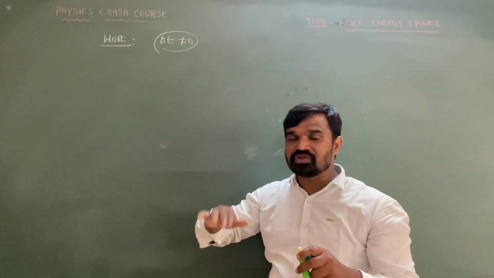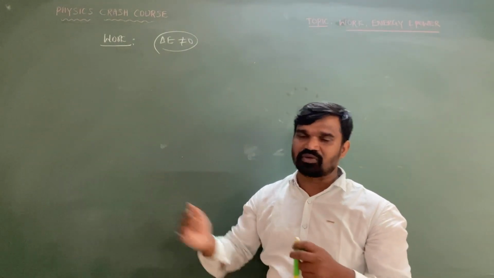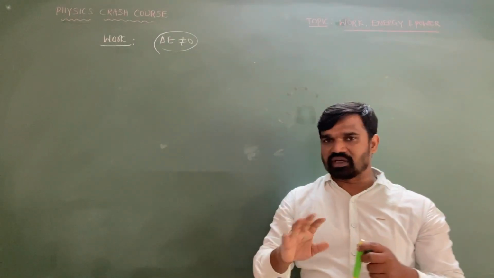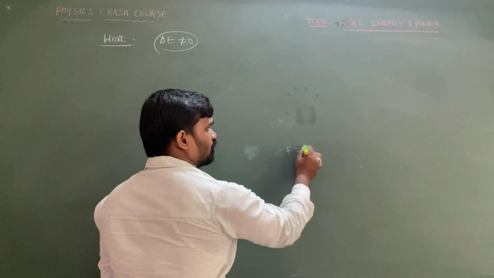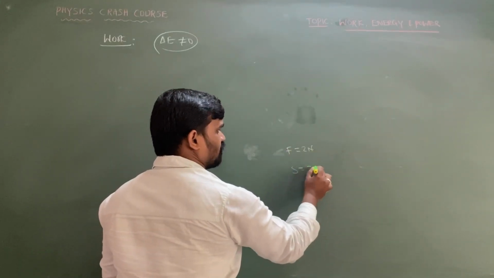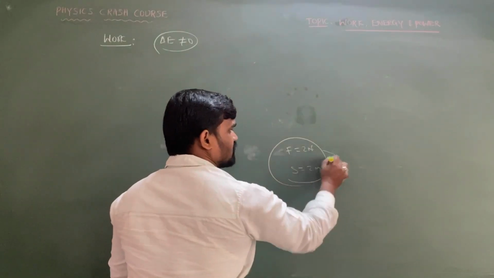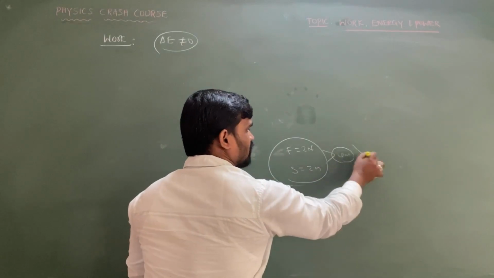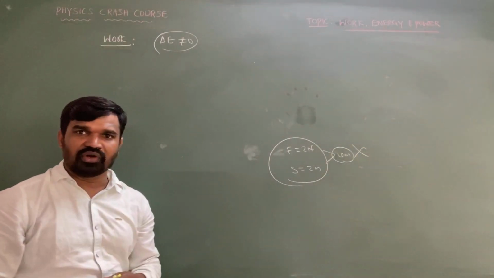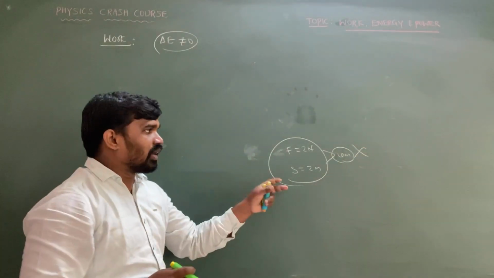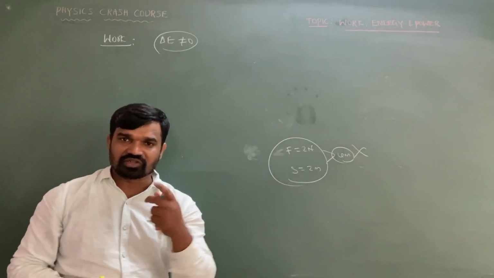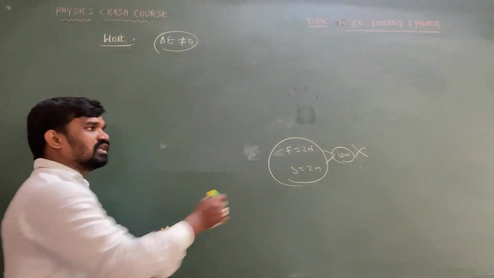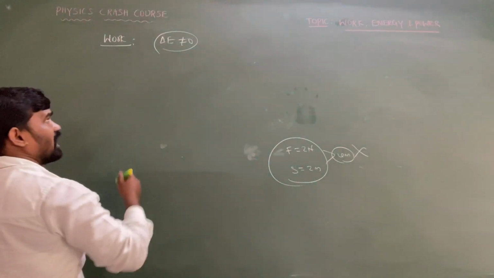If applied force displaces the body from one place to another place, then we can say that work is said to be done. For suppose force is equal to 2 Newton and displacement is equal to 2 meter, then you can say that work done equals 4. No sir, work done will not become 4 in all the cases. Work done not only depends on the magnitude of force and displacement, it also depends upon the angle at which force and displacement are acting.